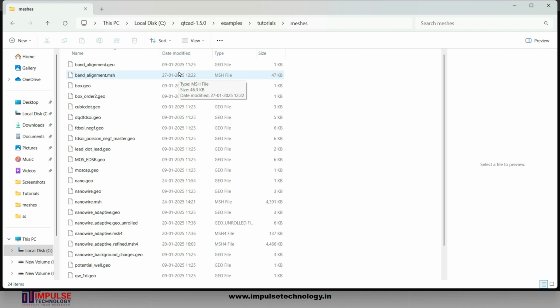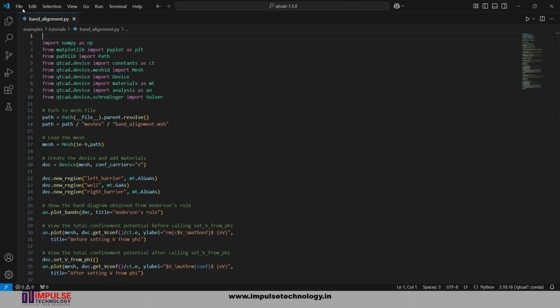We are using Visual Studio Code for running the simulation. Let's open the Visual Studio Code. Here QTCAD comes where we define some device parameters, plot the mesh, do device creation and assign material, and show the band diagram obtained from the Anderson rule, find the total confinement potential, and set an external potential. We are using the functions of the QTCAD module and performing our simulation.